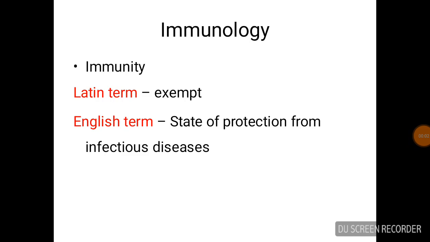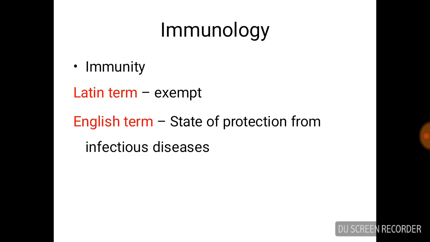Dear student, today we are going to learn some basic concept history of immunology. So, immunology is the science which studies the role of various immune cells to neutralize the antigen or to develop the immunity. Now, what is immunity?